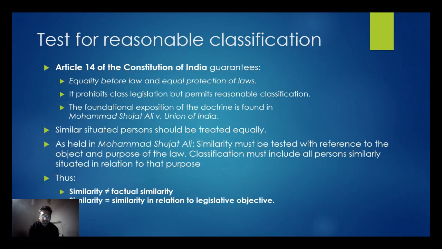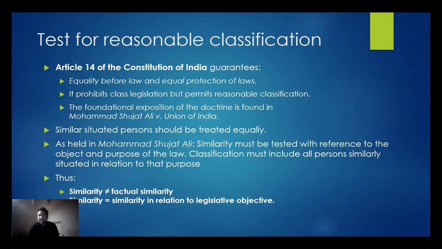And further, it was also held in Muhammad Sujat Ali that similarity must be tested with reference to the object and purpose of the law. Classification must include all persons similarly situated in relation to that purpose.